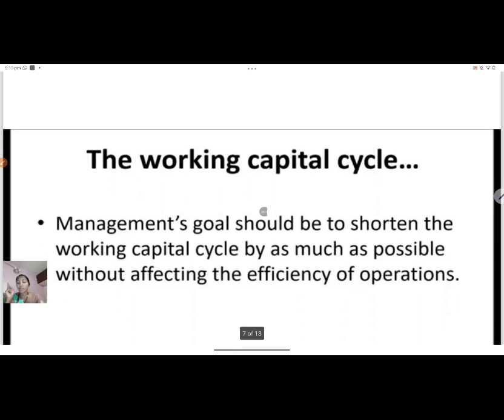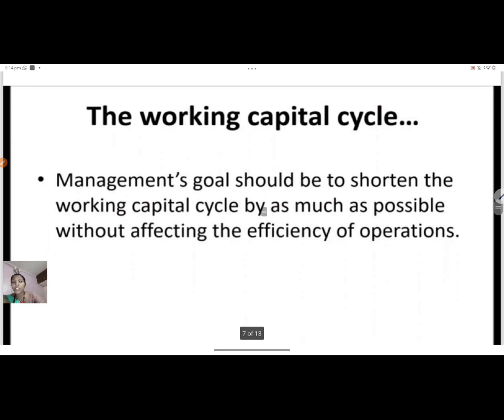One is they will estimate the operating cycle, or otherwise known as the working capital cycle. They will simply estimate the working capital cycle. That means for how many days I should generate cash in order to meet our day-to-day requirements. So when we look deeper into this, management's goal should be to shorten the working capital cycle as much as possible without affecting the efficiency of operations.